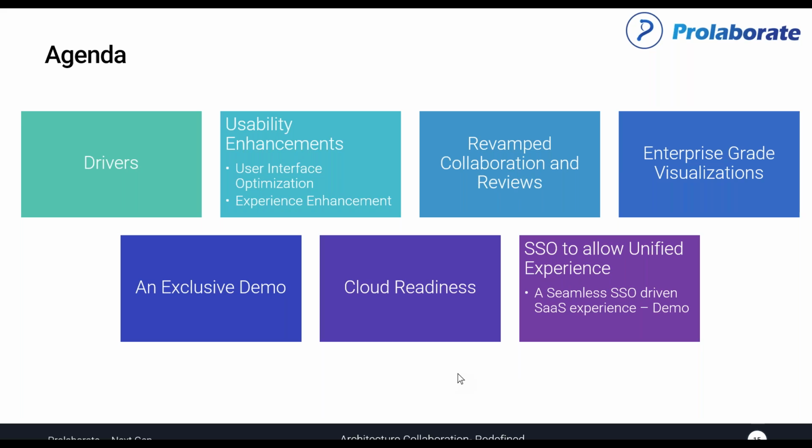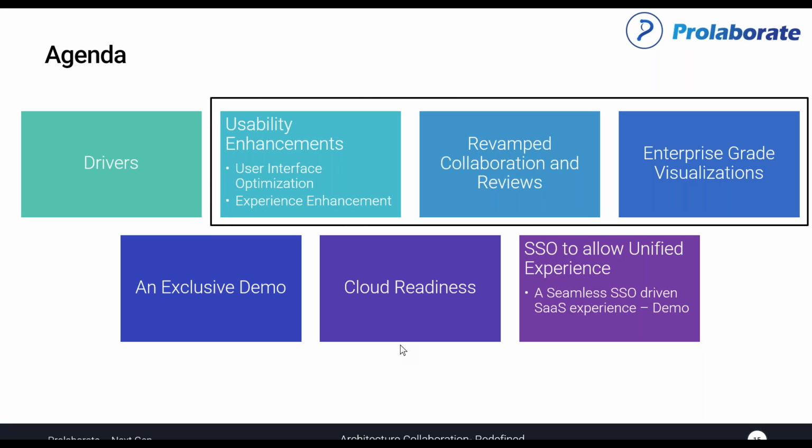So, it was a very strenuous effort from the entire team to meet and exceed the expectations, because the previous version of Collaborate in itself was having really good feedback from the users, but then we wanted to exceed expectations and make this one the go-to tool for the future. So it was quite an exciting journey. And now we'll take a closer look at some of the enhancements.